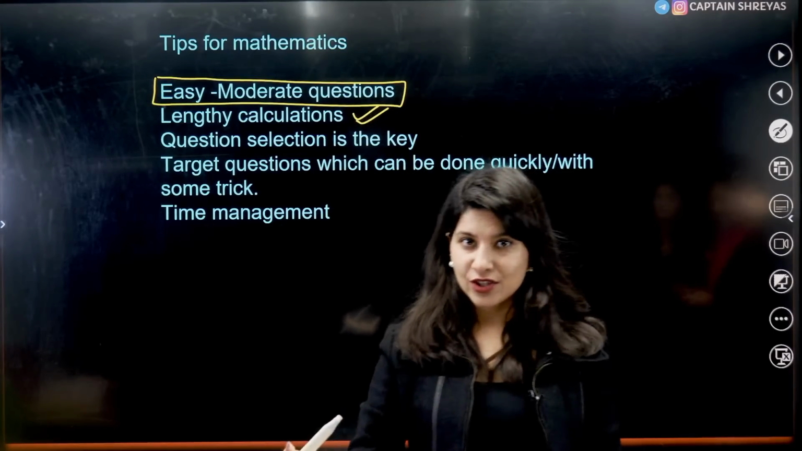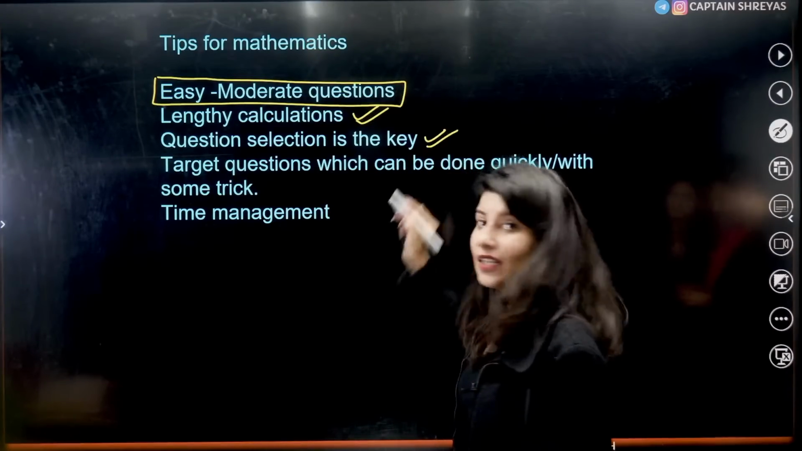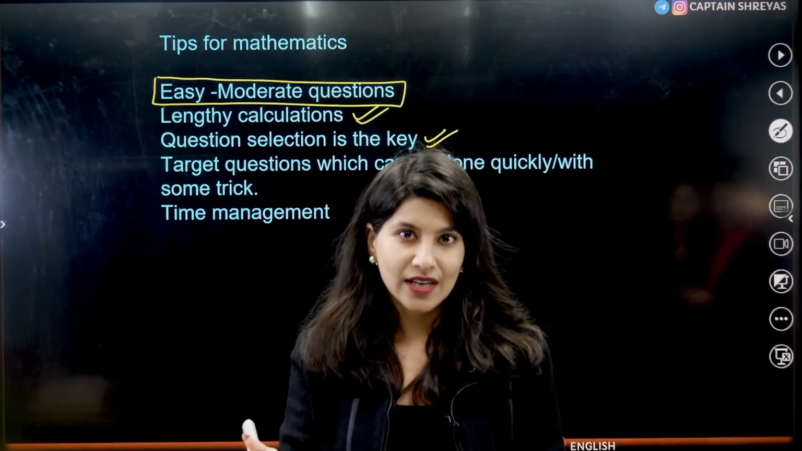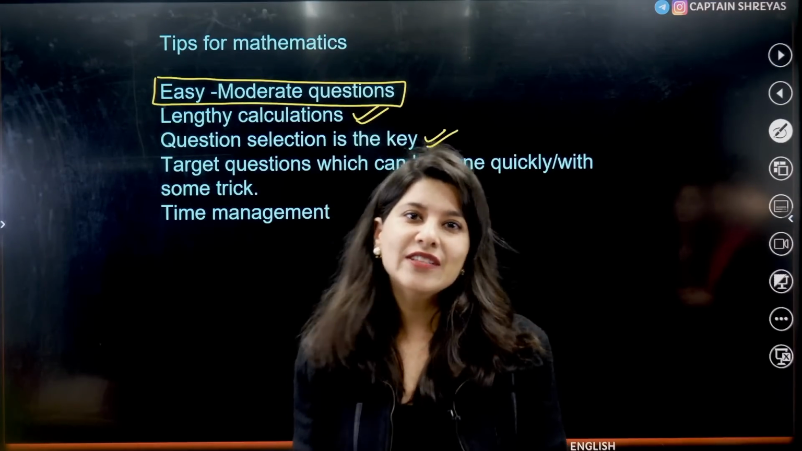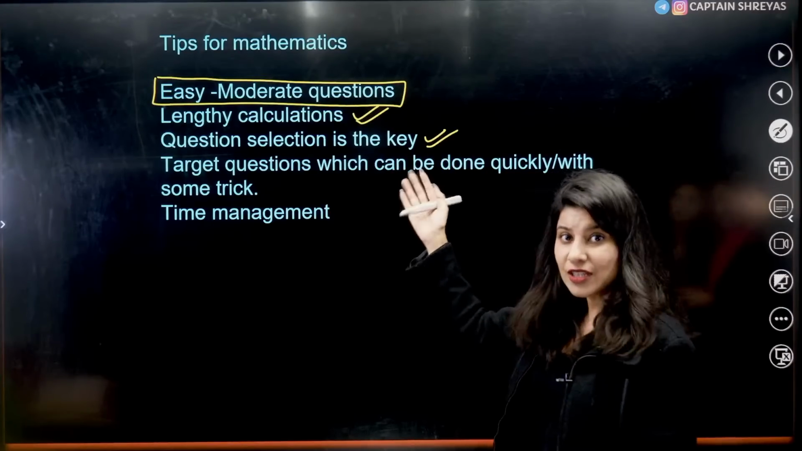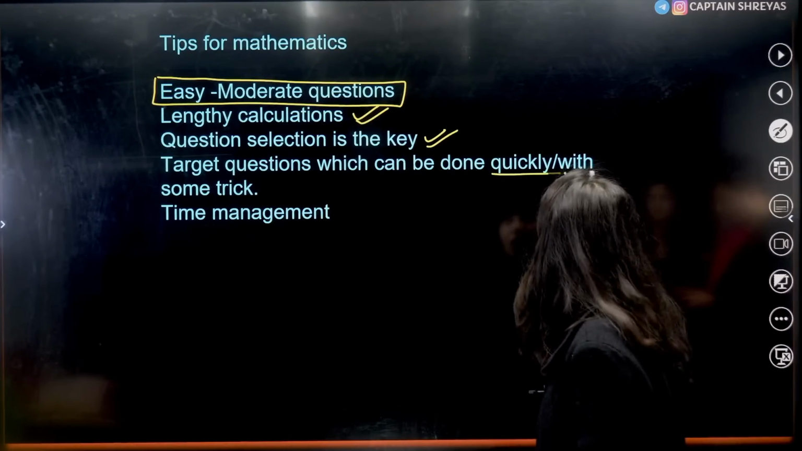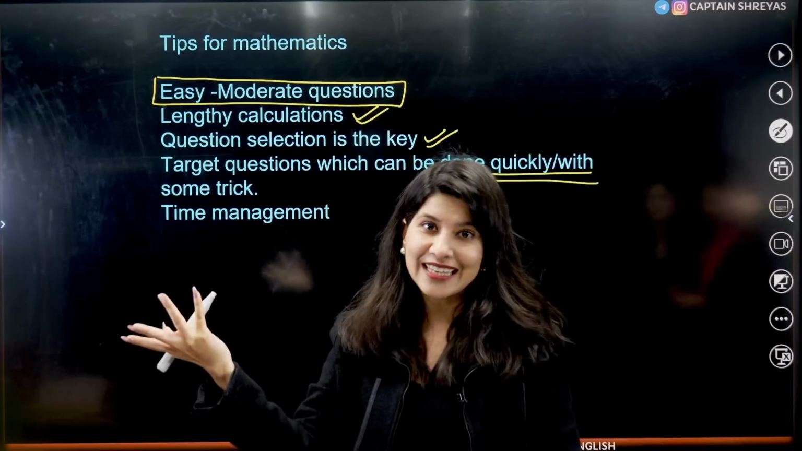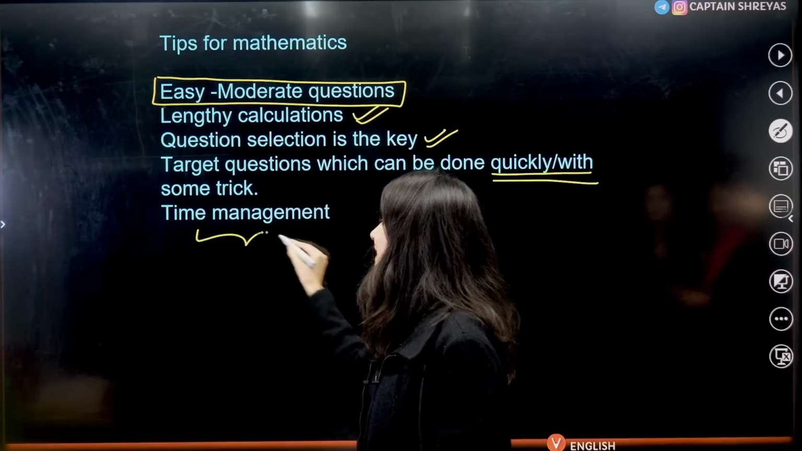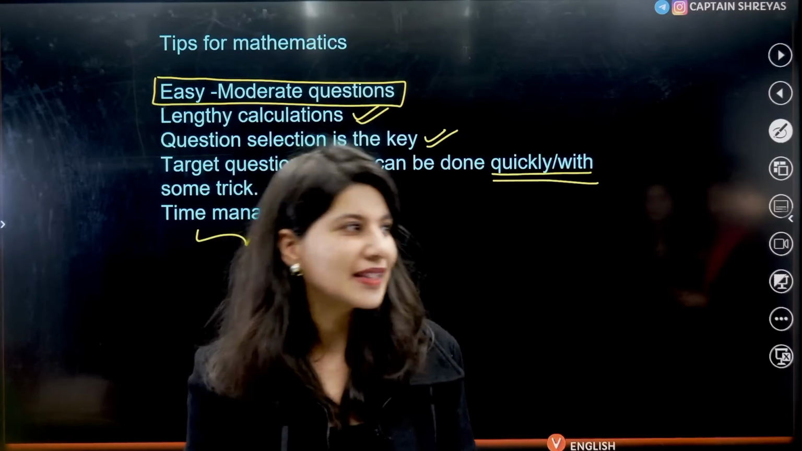But the point is, heavy on calculations, right? So you have to pick very smartly. Question selection is the key. You don't have to do every question in mathematics because the cutoff of mathematics is obviously lower than physics and chemistry. So question identification is the key, and target those questions which can be done quickly and within the time, or may require some trick, some ninja technique, you never know. And time management is the key. These are the last minute tips for mathematics.